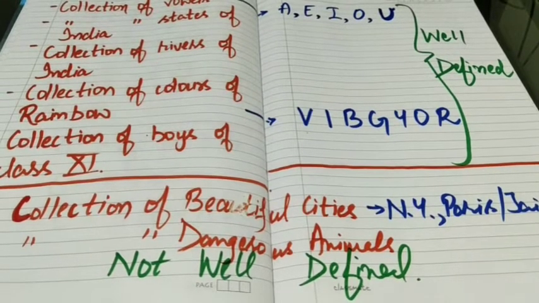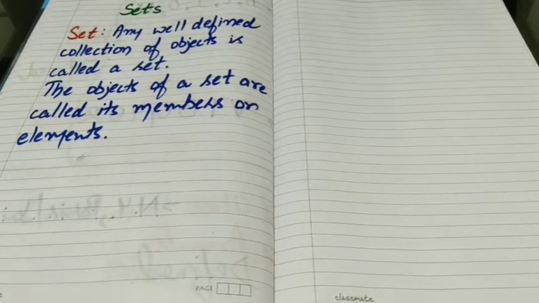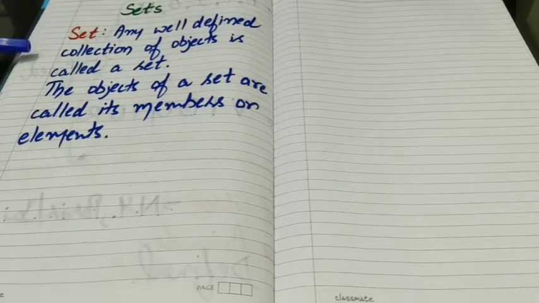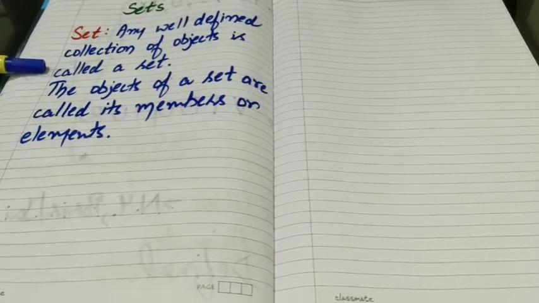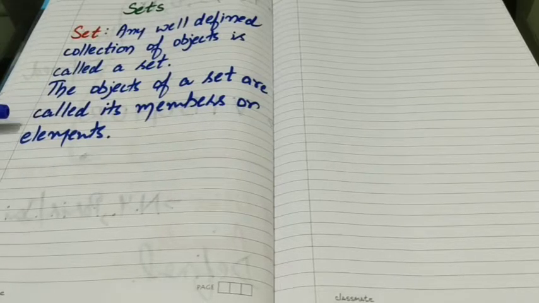So we have seen that collection of some kind of objects may be well defined and collection of some kind of objects may not be well defined. And such collections which are well defined, in mathematics they are called sets. So today we will start with the topic sets. So let us study the definition of set first. Any well defined collection of objects is called a set. The objects of a set are called its members or elements.